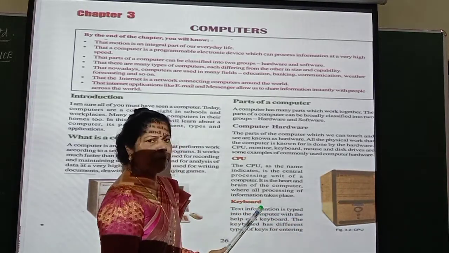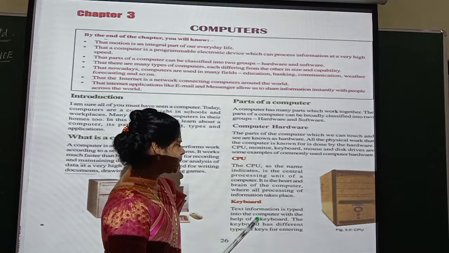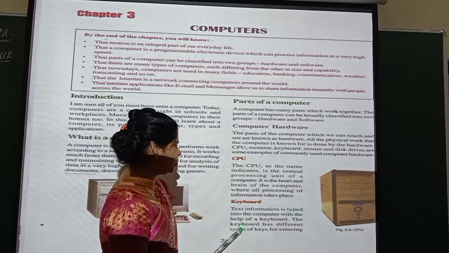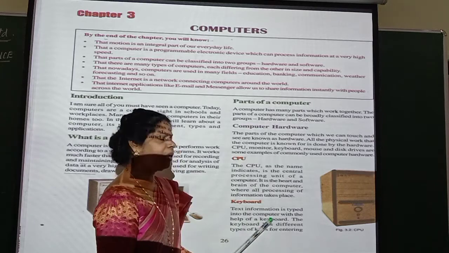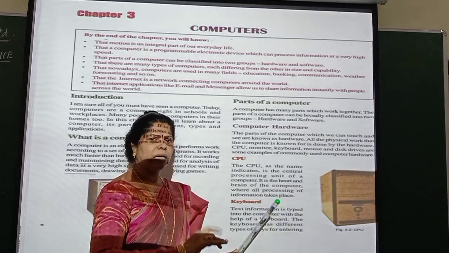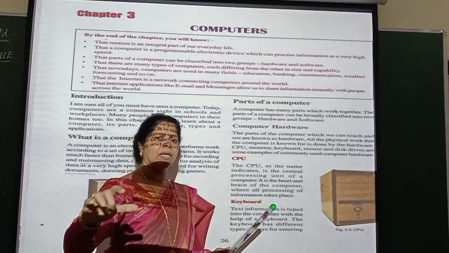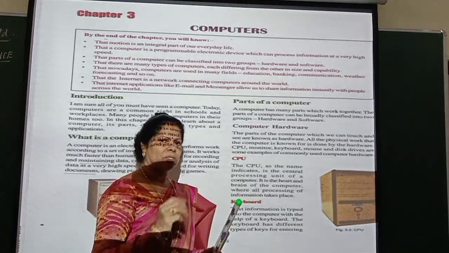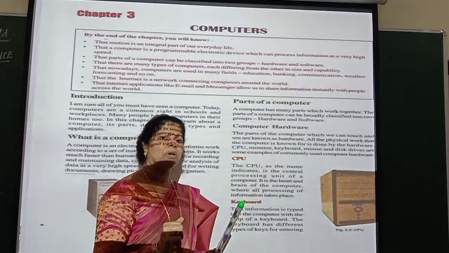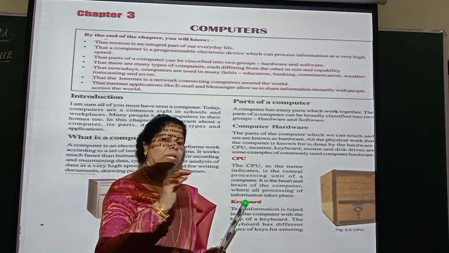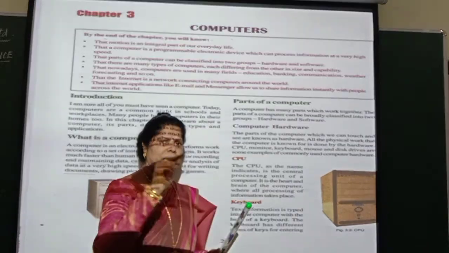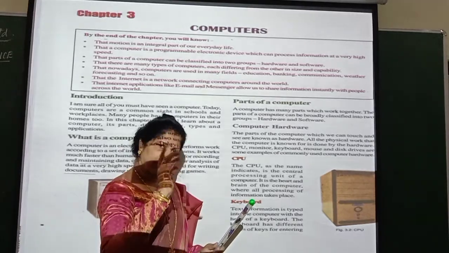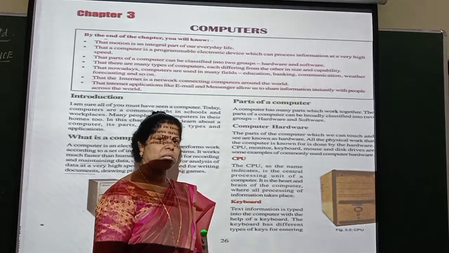Now let us see what is meant by keyboard. Text information is typed into the computer with the help of a keyboard. So anything you want to type, you require a keyboard. There should be letters, isn't it? If the letters don't come, how do you type? Even in the mobile, if you want to pass some message, you have to type it, isn't it? For typing, what is required? You require a keypad for that, isn't it? So in mobile also it is the same. Even in computers it is the same.